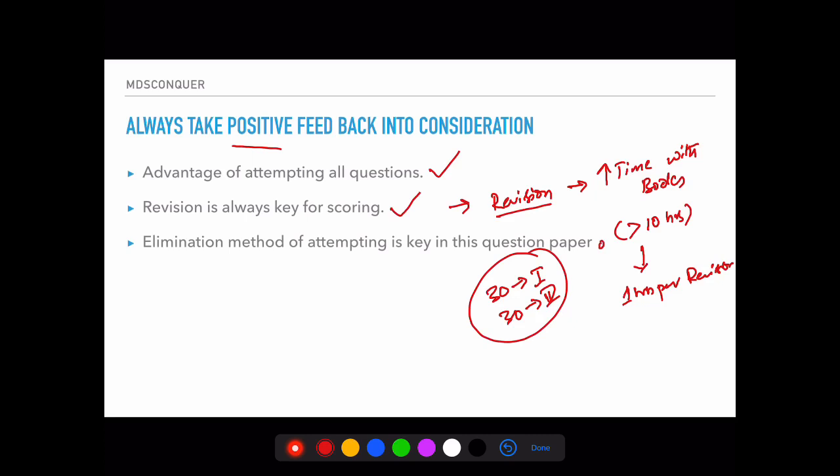And the next important thing that you have to make a note of from this particular question paper is the elimination method of going for the right answer. There will be at least 20 to 40 questions in your final exam where elimination is the only key to come out with the right answer. You may not be very sure about the right answer, but you may be very sure about the wrong answer. So first of all, eliminate the wrong options.